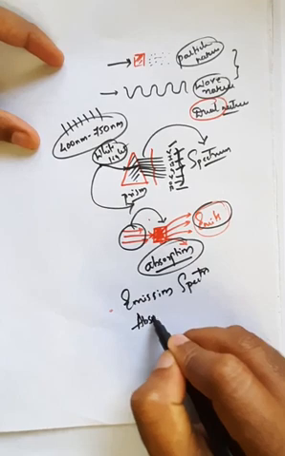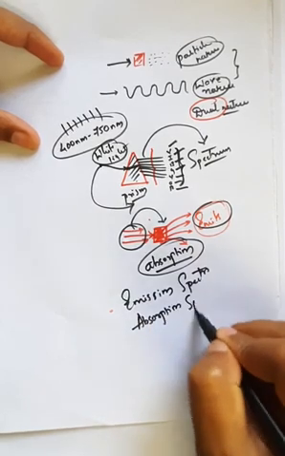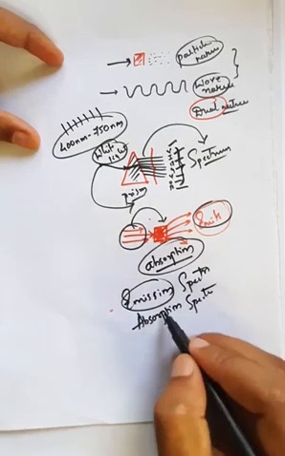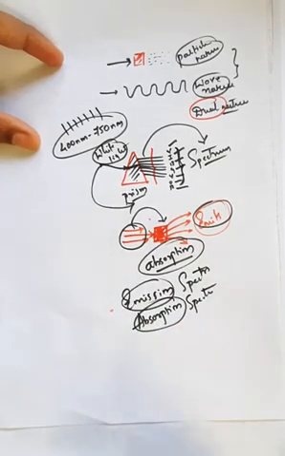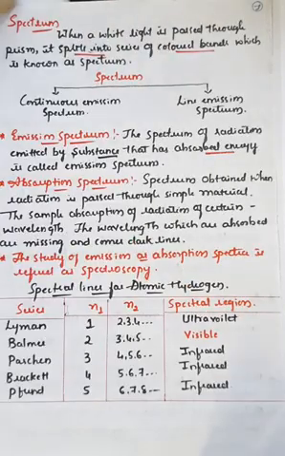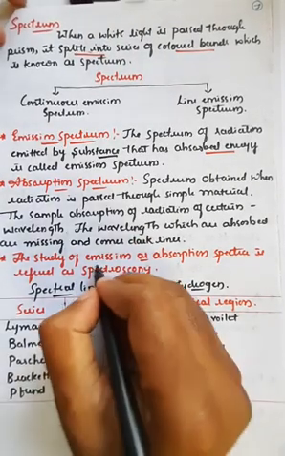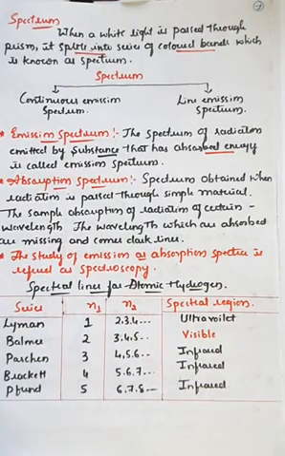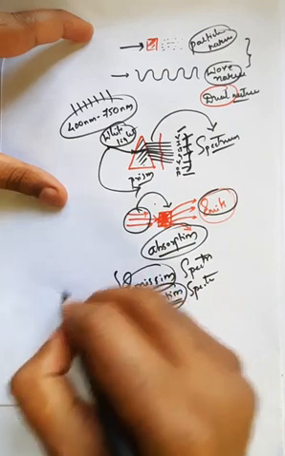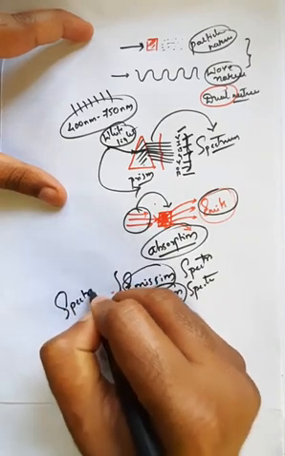Absorption spectrum. The word itself says: the emission spectrum means the spectrum obtained due to the emission of light radiation after absorption, and the spectrum obtained due to the absorption of light radiation is generally called the absorption spectrum. The study of emission and absorption spectra is generally called spectroscopy.